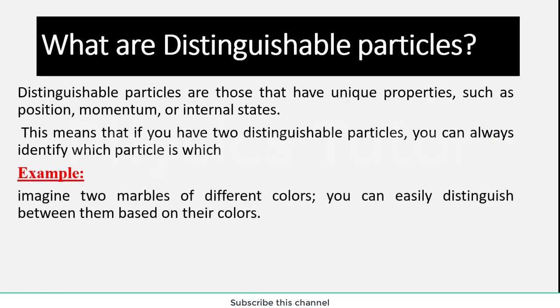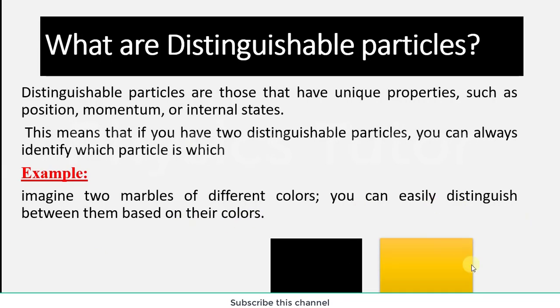In a simple example, imagine two marbles of different colors. You can easily distinguish between them based on their color. For example, these are the two colors, one black and the other yellow. On the other hand, if you have two particles, their wave function is also given here, but you can't distinguish them because they are totally identical and their particle size is the same. So they are indistinguishable particles. But the right side diagram shows you distinguishable particles.